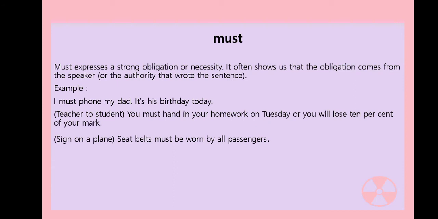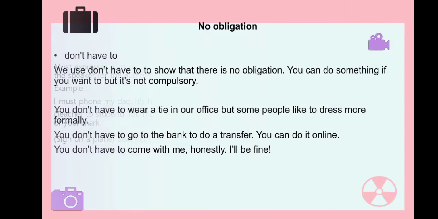Number 2. Must expresses a strong obligation or necessity. It often shows us the obligation comes from the speaker or the authority that wrote the sentence. An example, I must phone my dad. It is his birthday today.